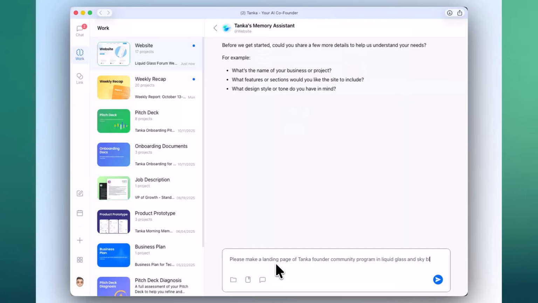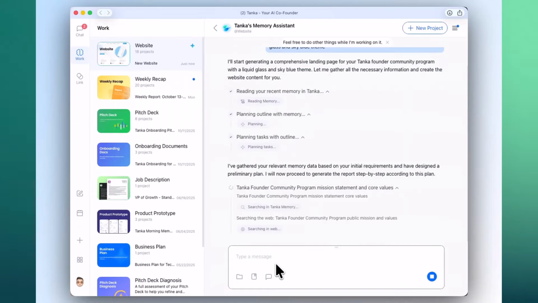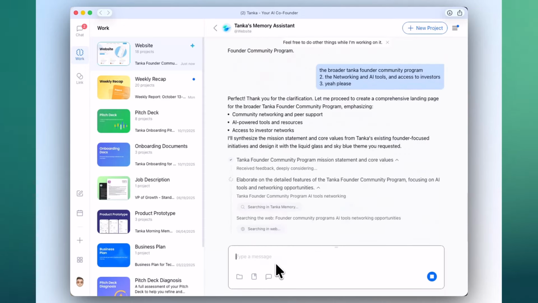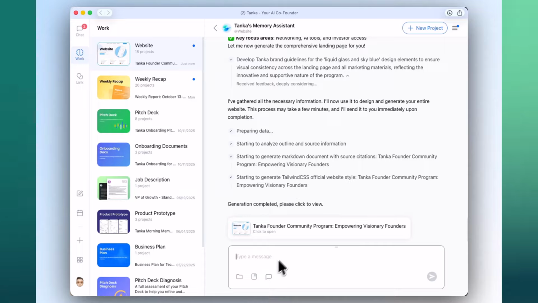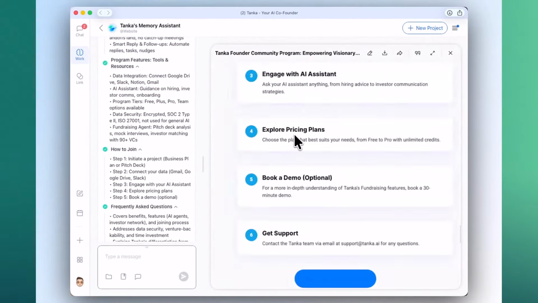Step 4, learn. Every correction, every edit, every approval feeds back into Tanka's memory. It learns your tone, your writing style, and your company's priorities. When you ask, Tanka nails it, instantly matching your voice and structure. Over time, it evolves with your company's strategy, ensuring every new output aligns with your direction.